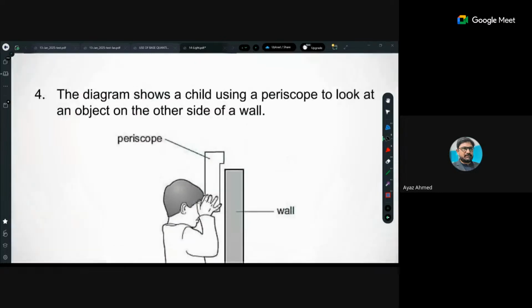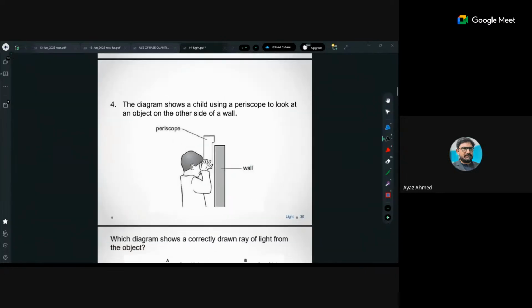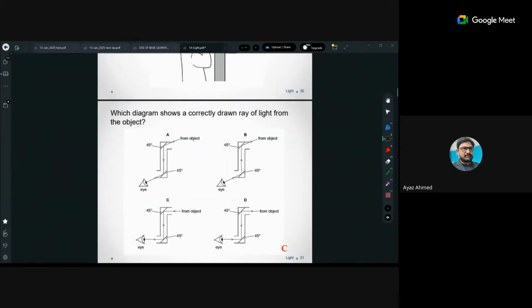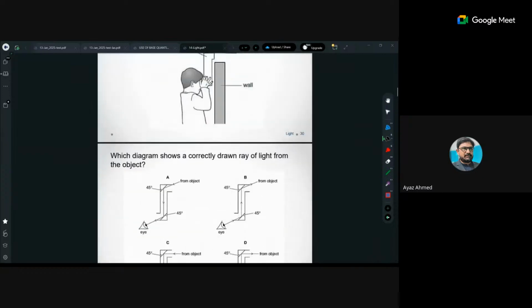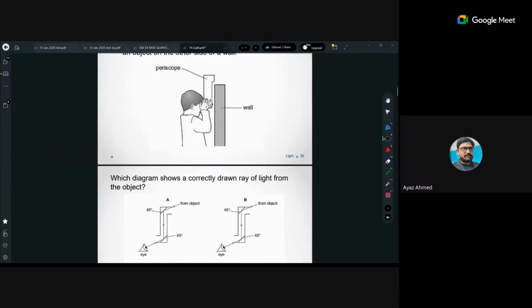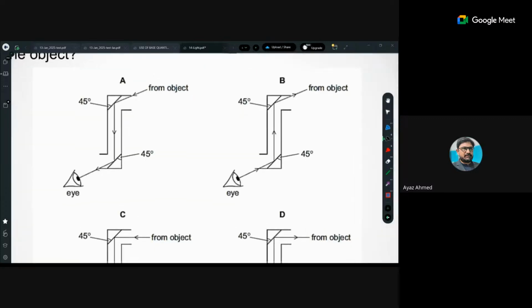अब ये आपके पास एक, actually this is the discussion of the application of the mirror, plane mirror के काफी सारे क्वेश्चन हैं. जस्ट आके चलते जाते हैं. I will just let you know. देखो ये पेरिस्कोप का क्वेश्चन है. Periscope is that device which is used to see above the surface or below the surface.